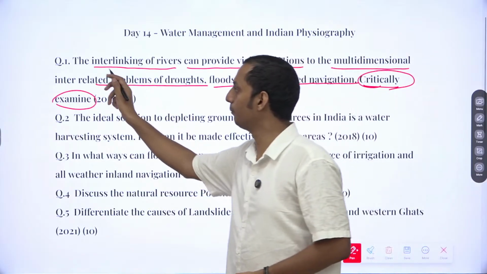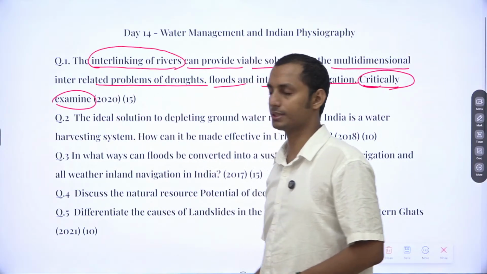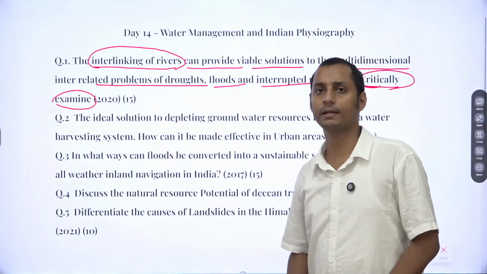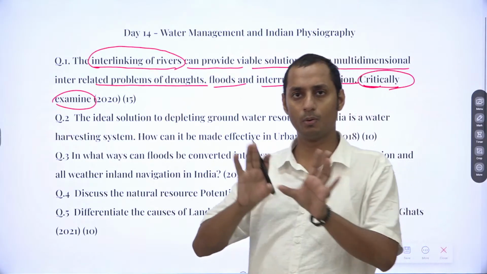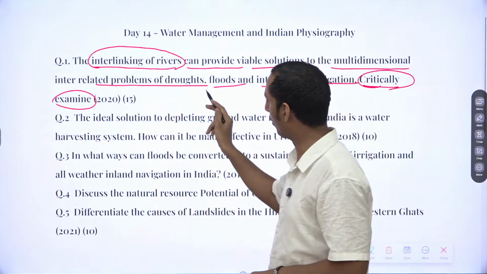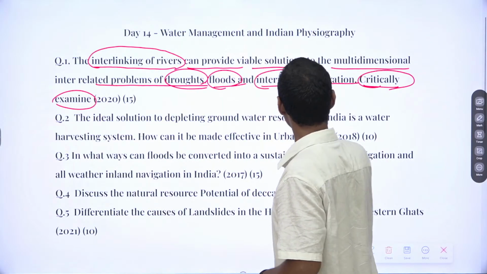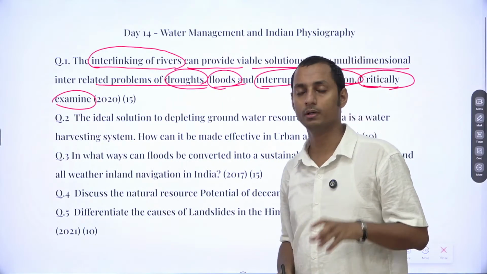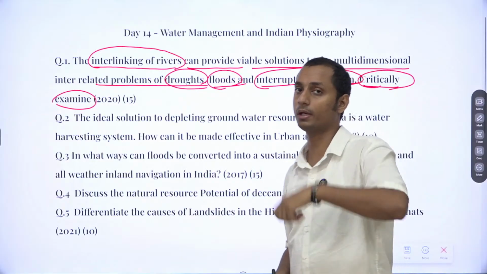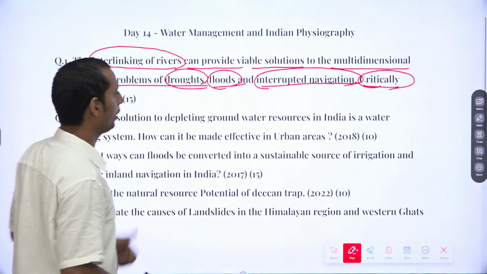You need to mention the challenges of interlinking of rivers. Now, I have always said this, right? If the question asks in a particular chronological order, you must answer in that order only. So let's say your first body part would be what?